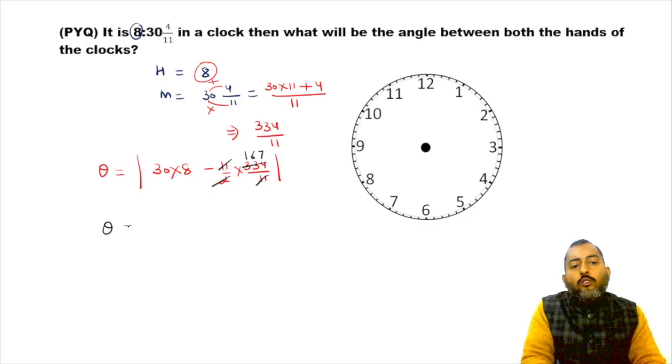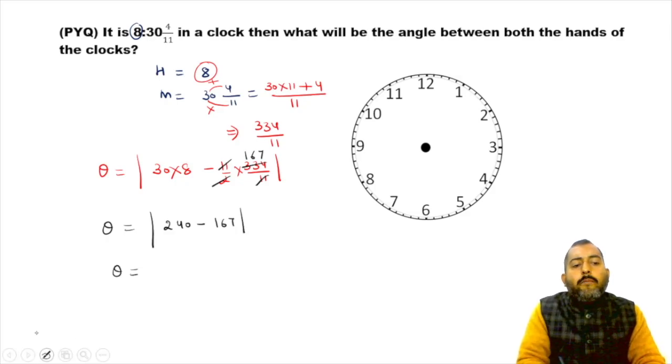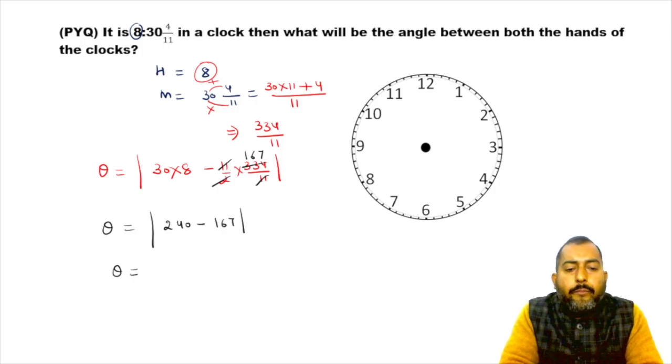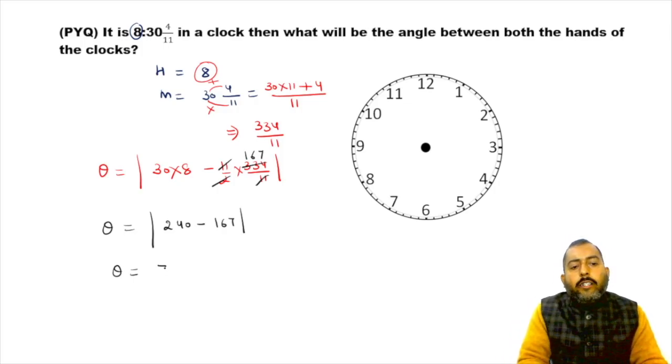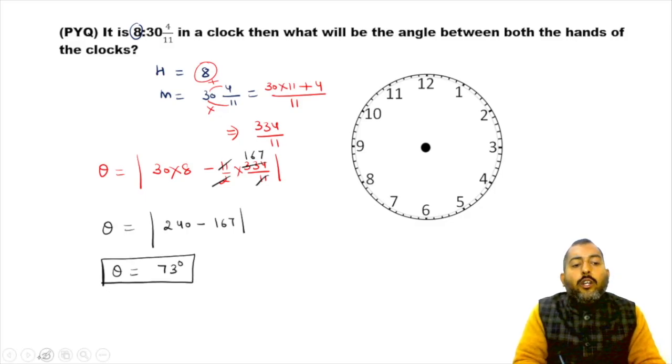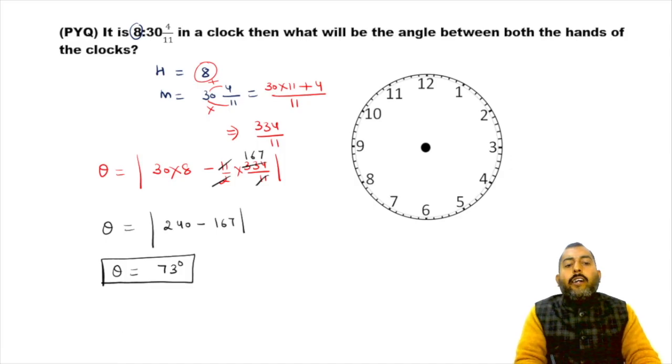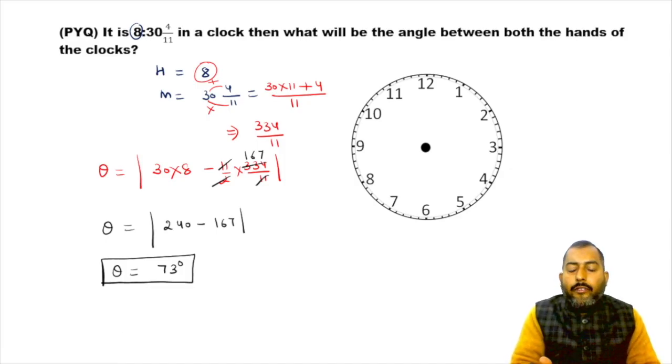So it comes out to be equal to 30 into 8, which is 240 minus 167. So it is equals to 73 degree. If you ignore the negative value of angle, you're gonna get 73 degree finally.